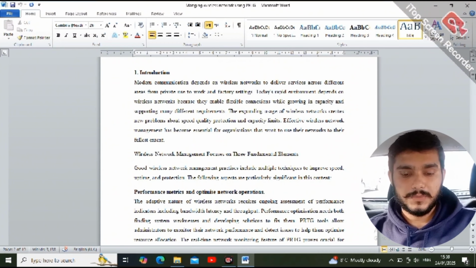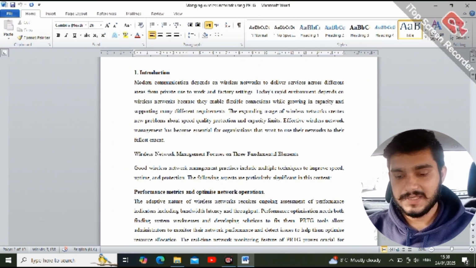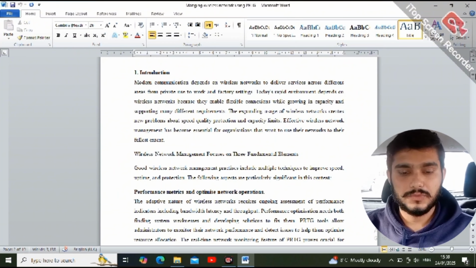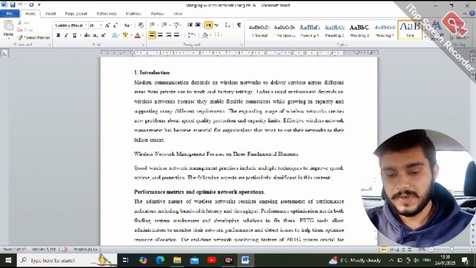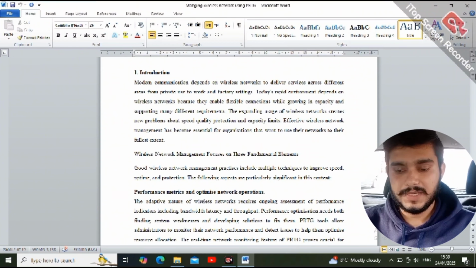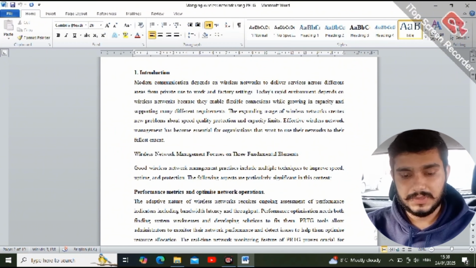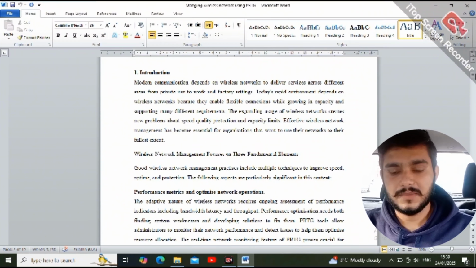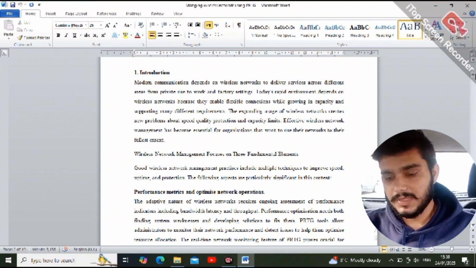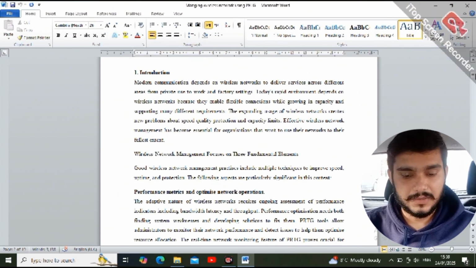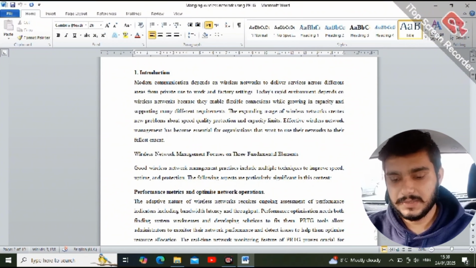Introduction. Modern communication depends on wireless networks to deliver services across different areas, from private use to work and factory settings. Today, the rapid environment depends on wireless networks because they enable flexible connections while growing in capacity and supporting many different requirements.